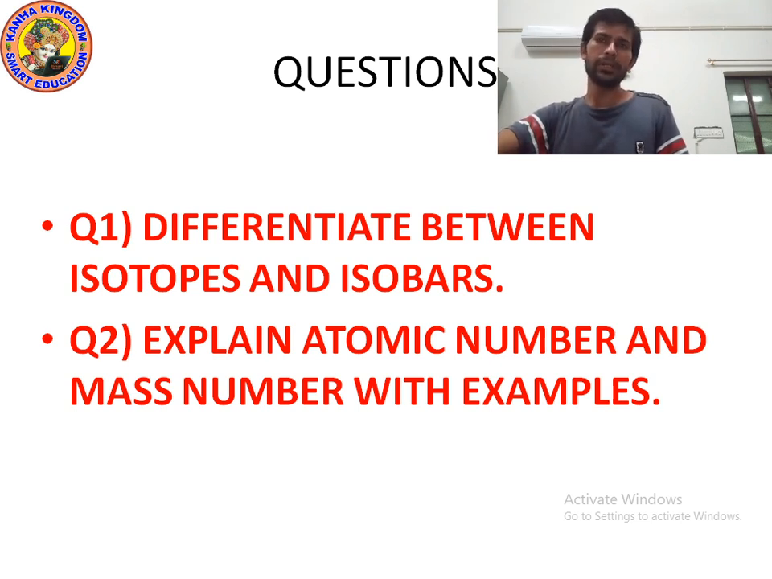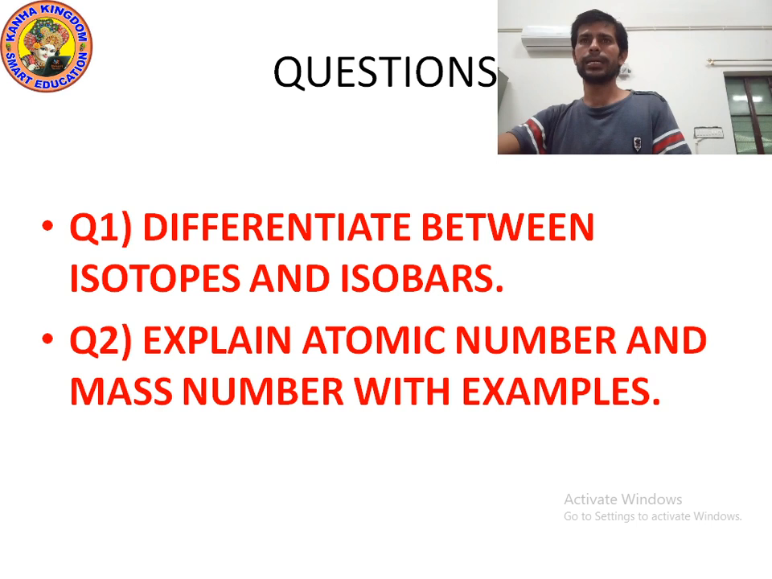Can you give me examples of isotopes? Yes, protium, deuterium, tritium. These are the isotopes of hydrogen, and there are two isotopes of carbon, carbon 12 and carbon 14, and there are two isotopes of chlorine, chlorine 35 and 37.